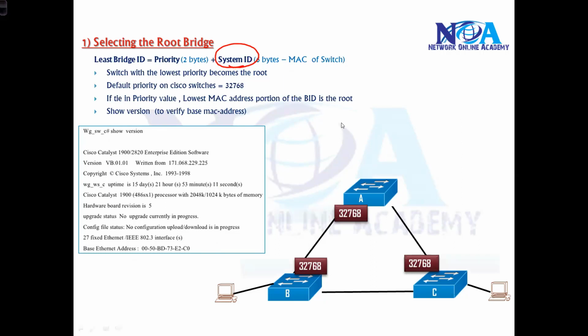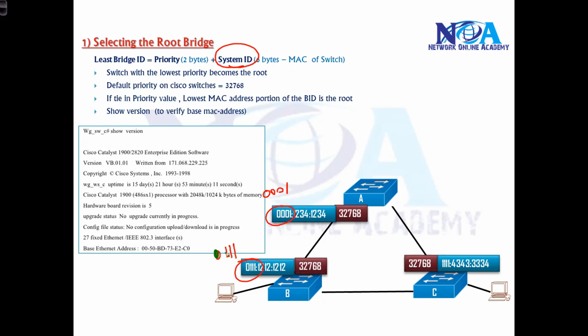So if I assume these are the MAC addresses of switches A, B, C, let's say 0001. So out of these 3, this is 0001 and this is 0111. So compare the first number. If it is the same, compare the second number. This is 0, so this is better. It is simple, it is hexadecimal, so you have numbers from 0 to 9, then 10, 11, 12, 13, 14, 15.